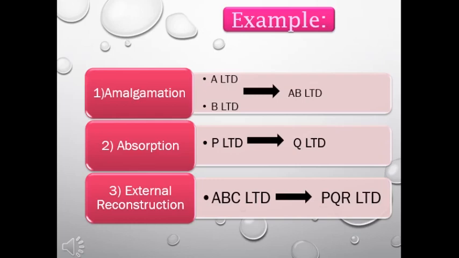So here P company will be liquidated. It is becoming part of Q company. So P company will lose its existence to become part of Q company. Q is not a new company. Both of these are existing companies only, but one company is getting liquidated in another company. That is what is meant by absorption, right? P company will dissolve in Q company and Q company will absorb P company.